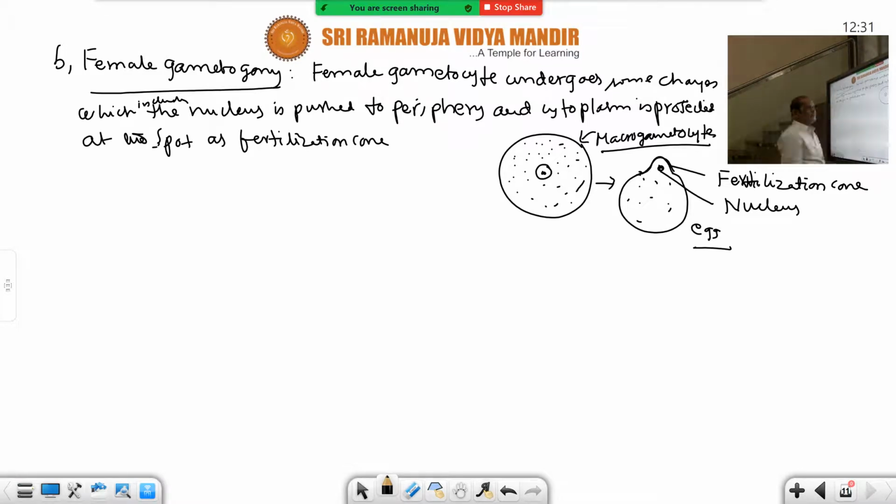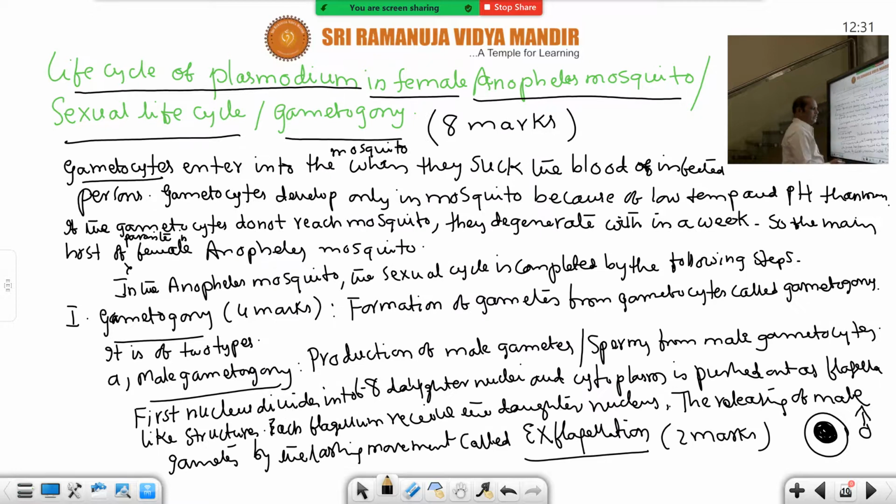That is the difference in the formation of male gametes and female gametes. In male gametes, all the 8 daughter nuclei are produced, and each daughter nucleus receives a flagellar process of cytoplasm.